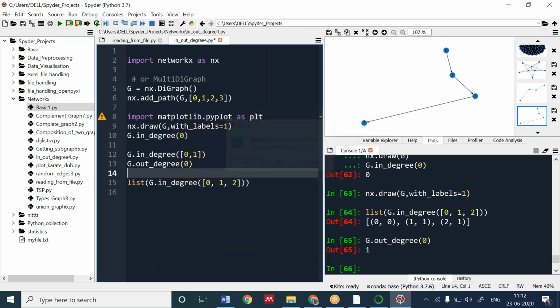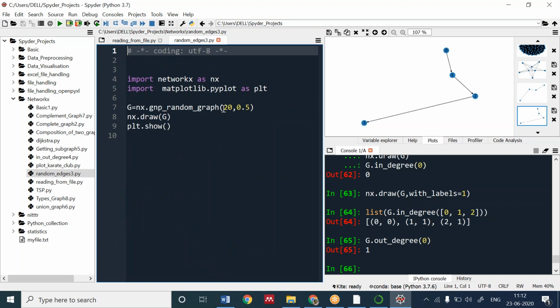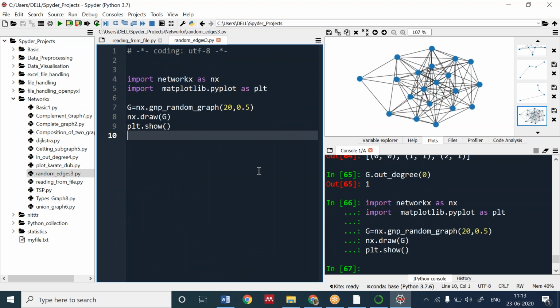Now if I want random edges, then we can have a random graph. There is a function called gnp_random_graph. We can create the random graph also. I will let you see this. There is a random graph, with random edges between the nodes. Just for the experiment, we have created a network. Suppose a network of cities and states, cities and routes. If you have created random edges, you can use this for your study. Okay, hope it's okay. Write down the code.